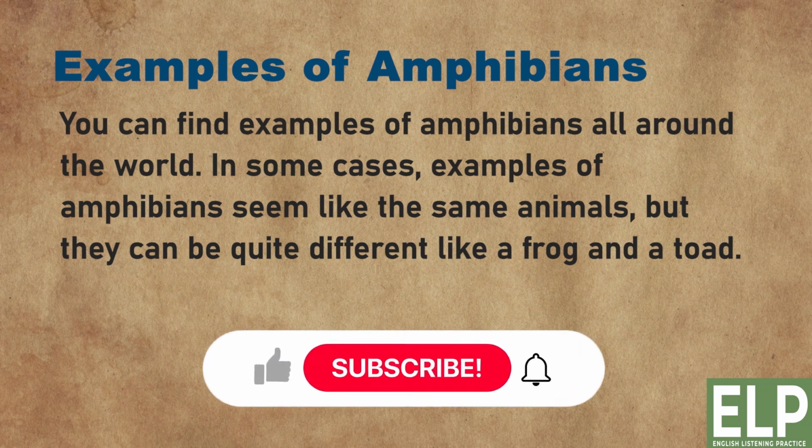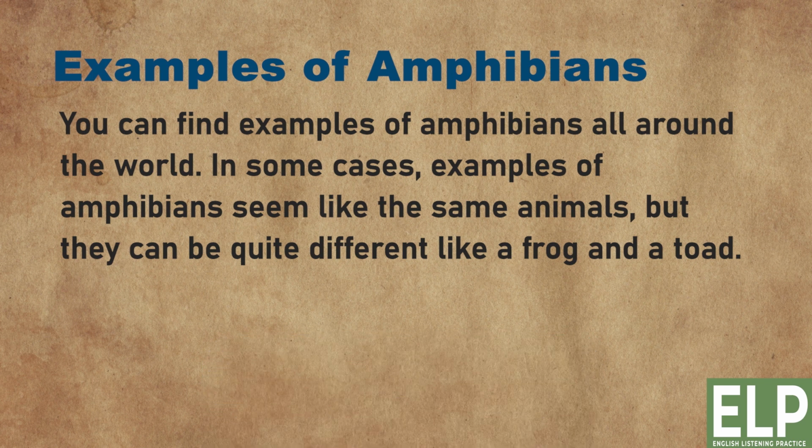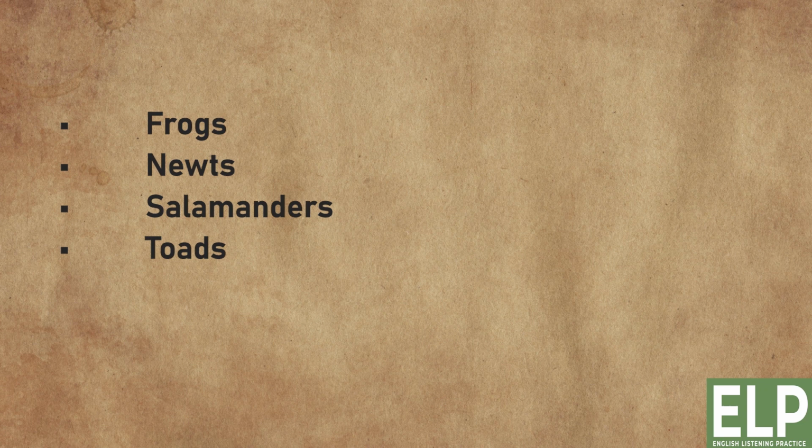Examples of amphibians. You can find examples of amphibians all around the world. In some cases, examples of amphibians seem like the same animals, but they can be quite different, like a frog and a toad. Frogs, newts, salamanders, toads.